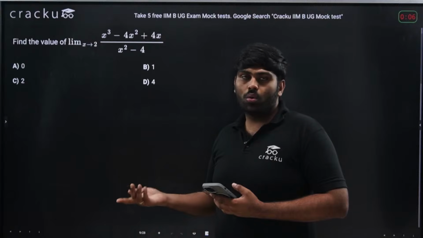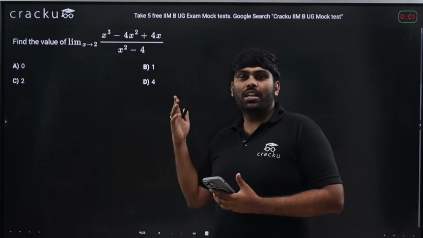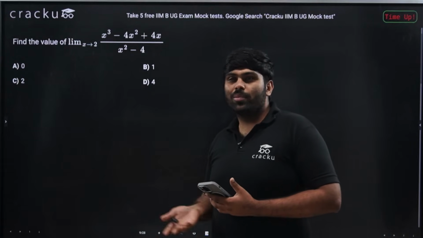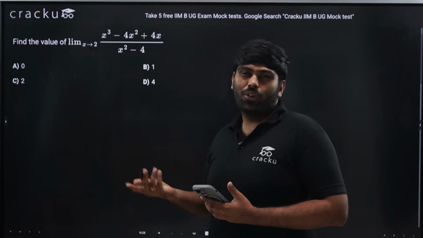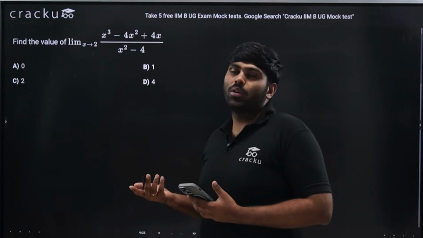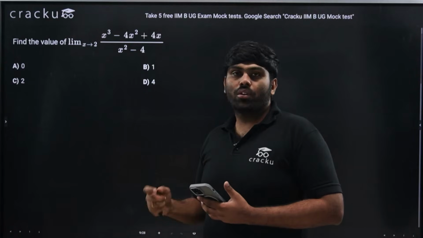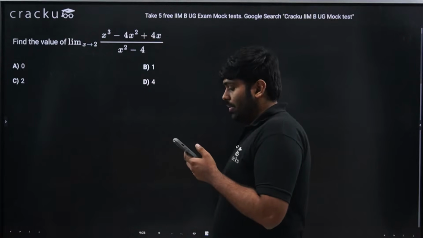I don't know the question source, some test question with sine of e power n divided by e power n square plus n square by n square plus 1, limit n tends to infinity. Those kinds of questions, how to deal with trigonometric functions, will also be taken care of in today's class.